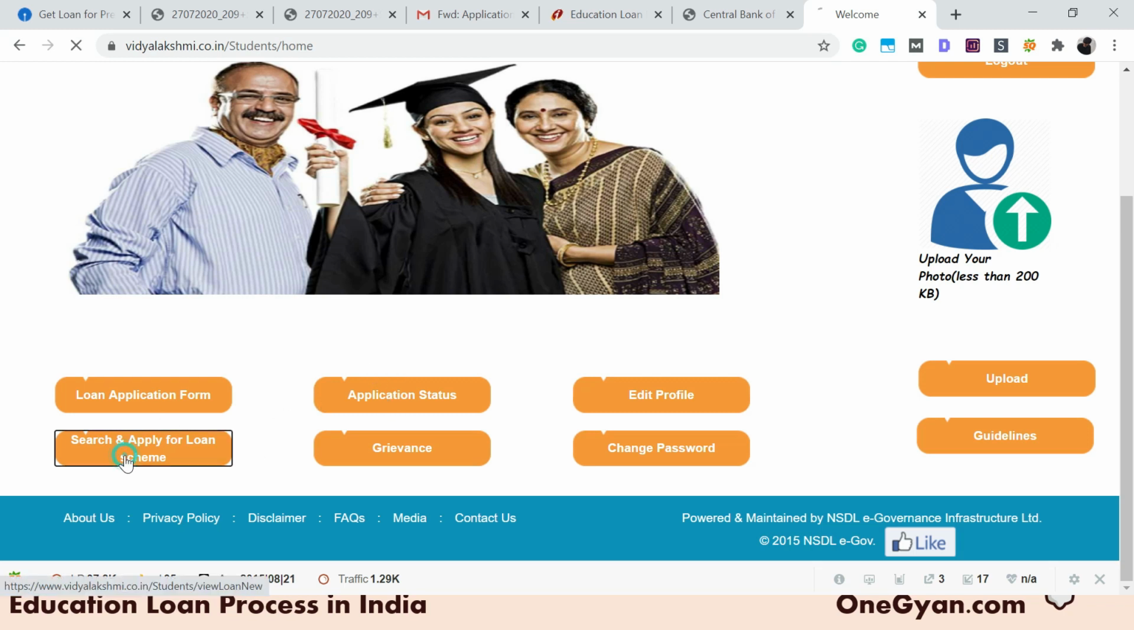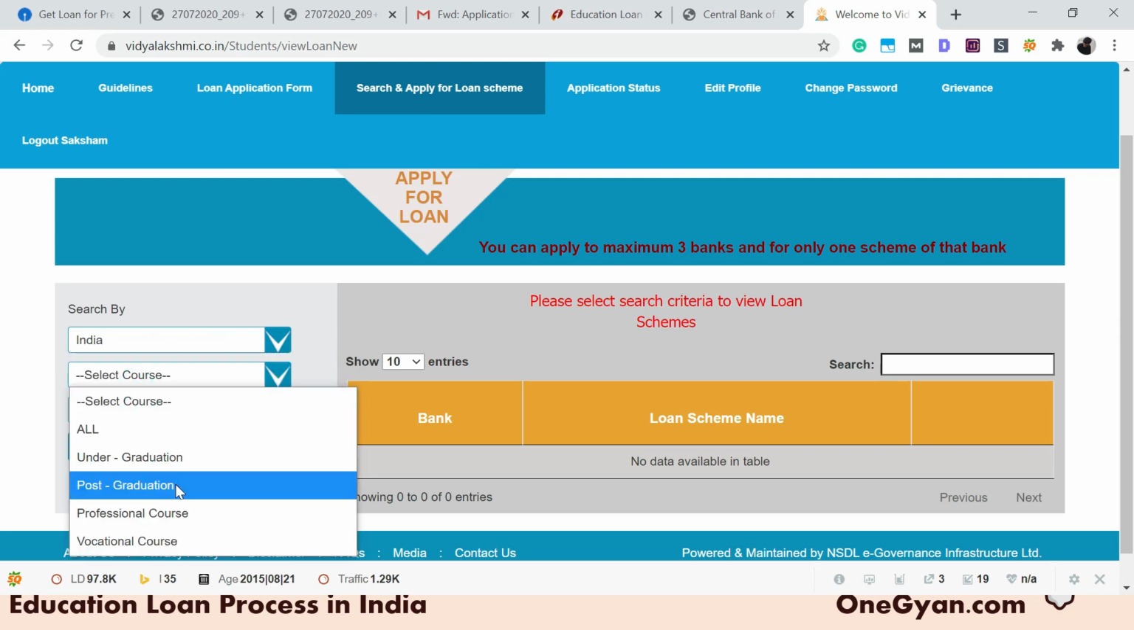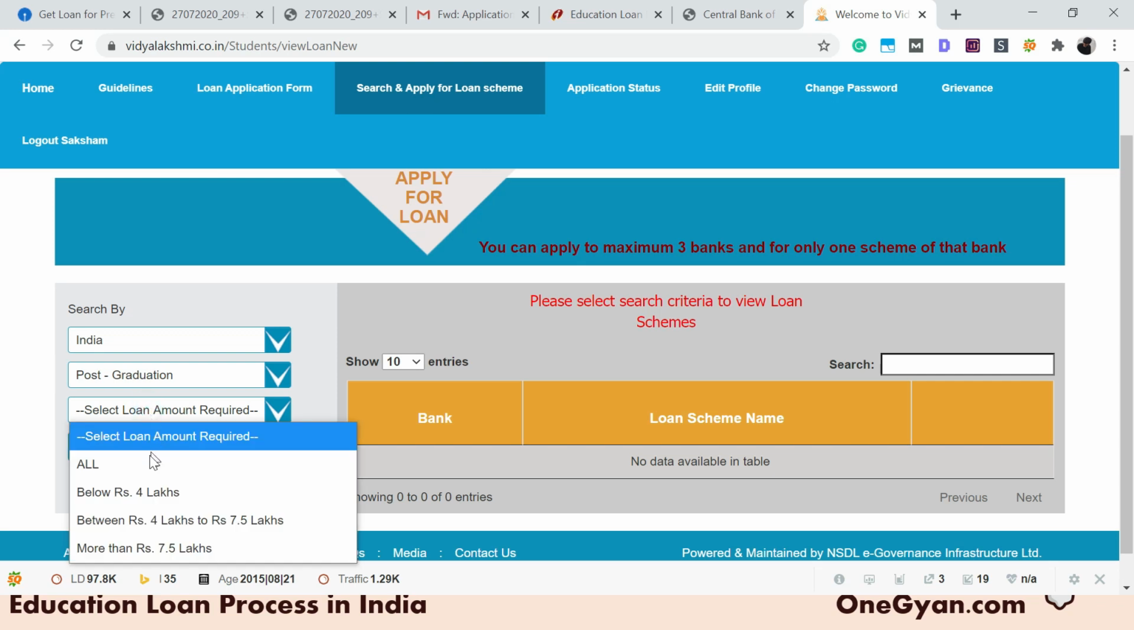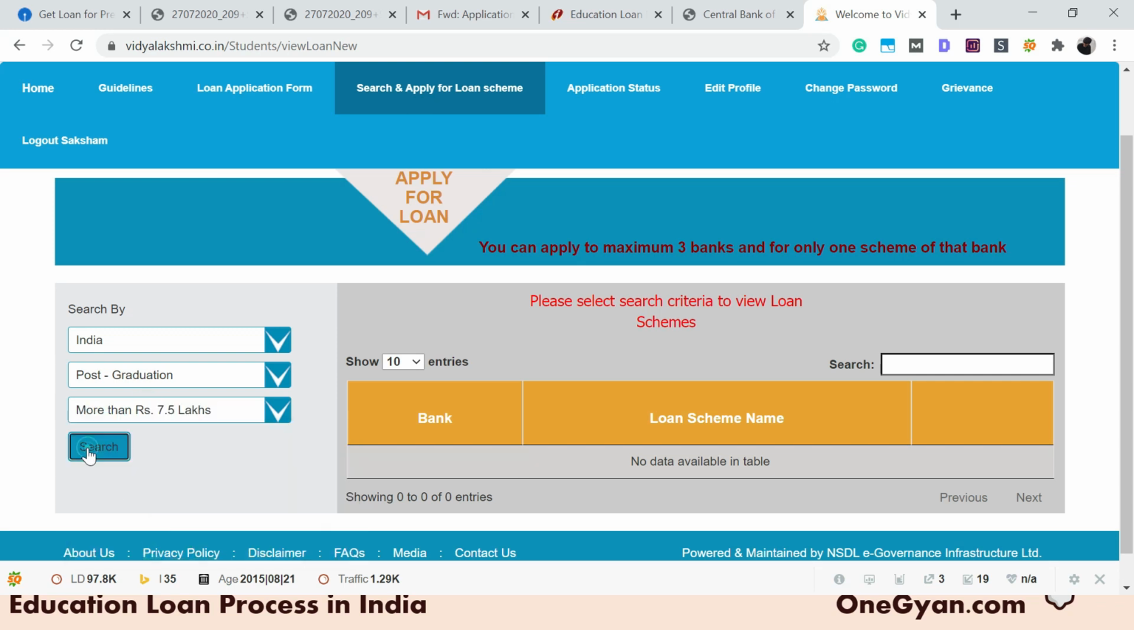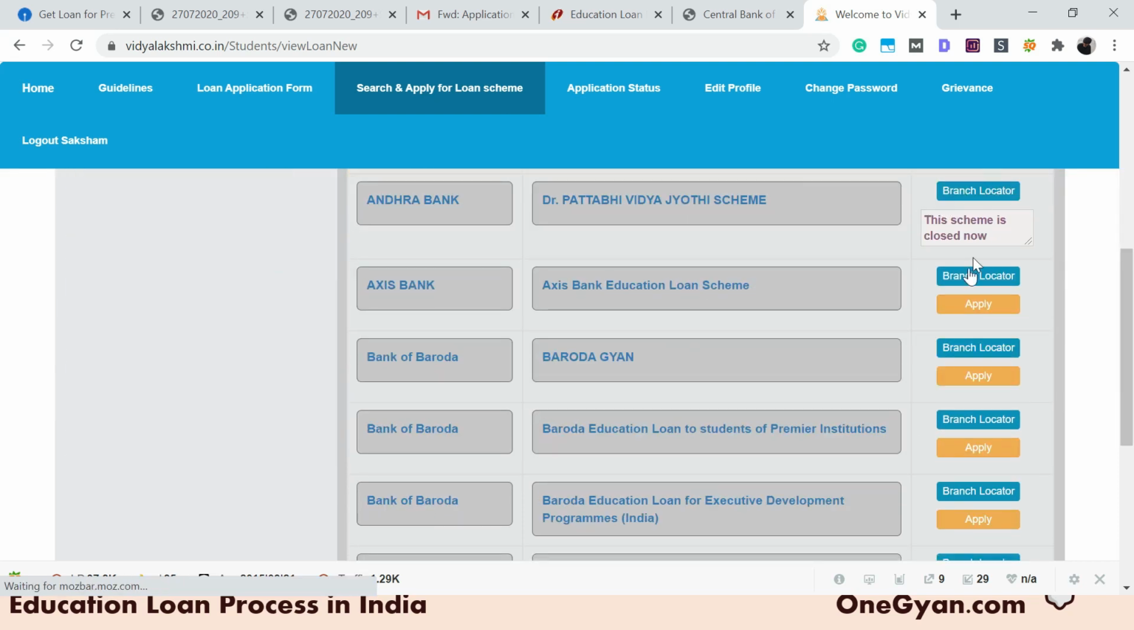Then you can just search and apply for a loan from over here, but I would always suggest you first go to the bank, confirm everything, and then apply. So your location of study, your course. If you're going for IPM, you select post graduation and your loan amount, and then you search for it. Then over here you can check the details and other things, and then you can apply.